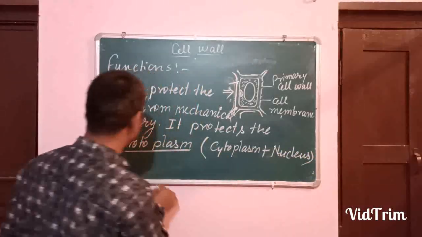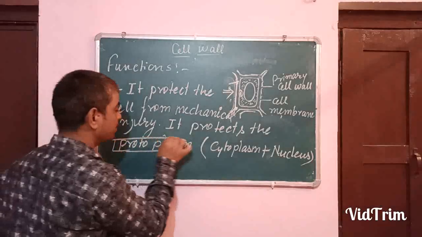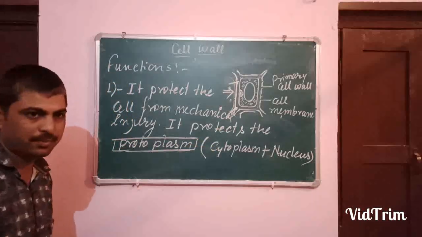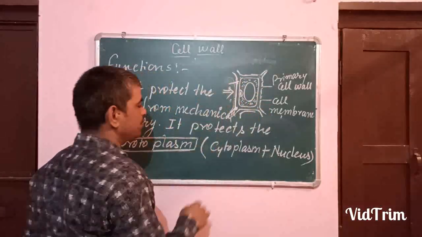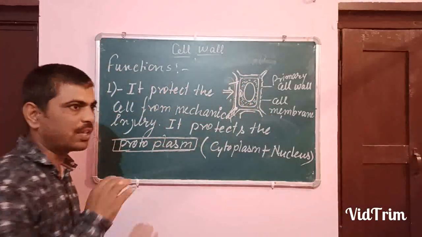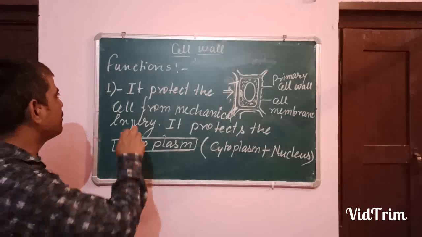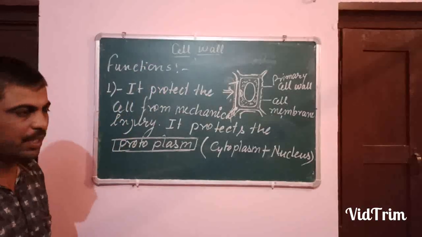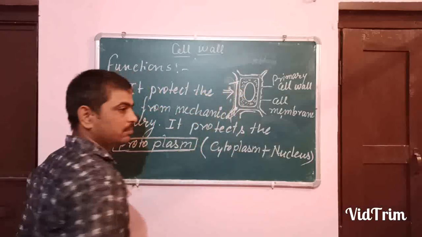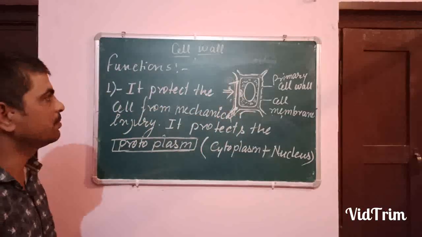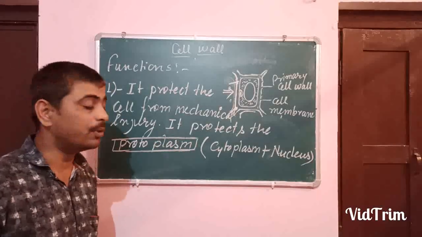Cytoplasm and nucleus together are called the protoplasm, primitive substance. Okay, so this nucleus as well as the cytoplasm is protected from the surrounding change by the cell wall. If there is any change in the surrounding, temperature is rising, the inside of the cell will remain unaffected because of the presence of the cell wall.